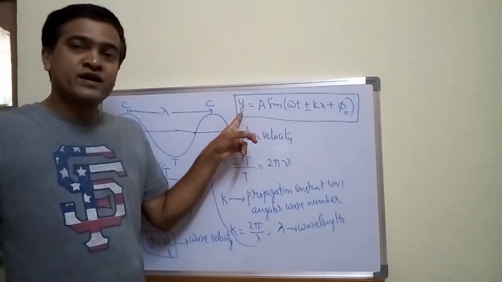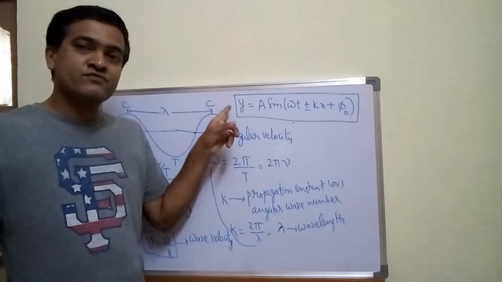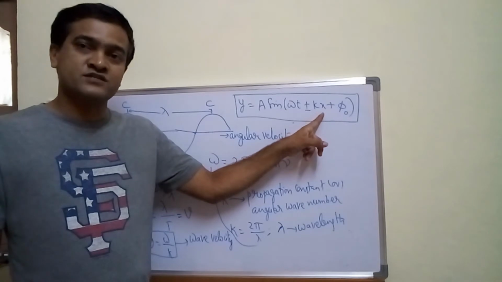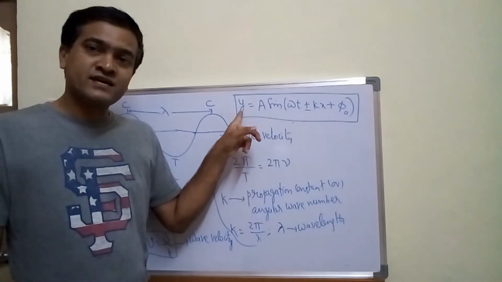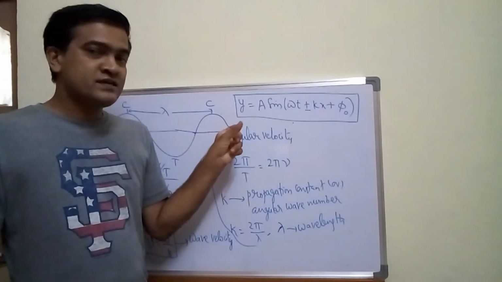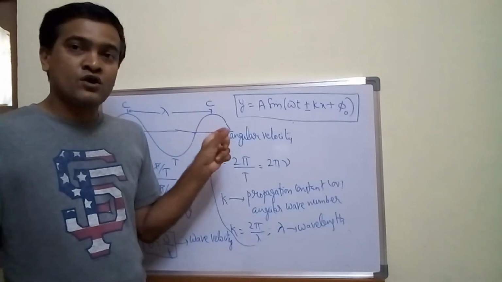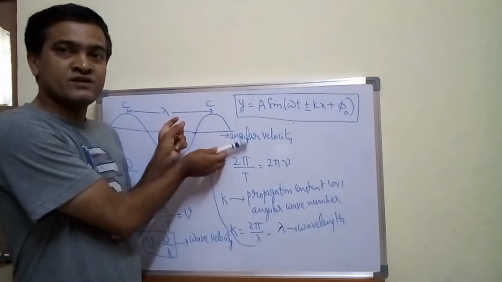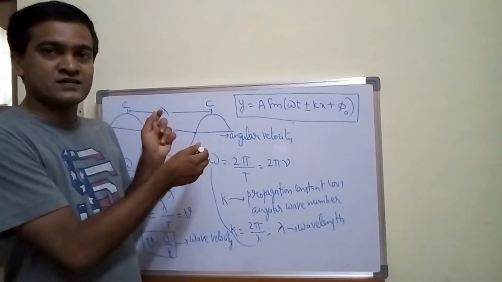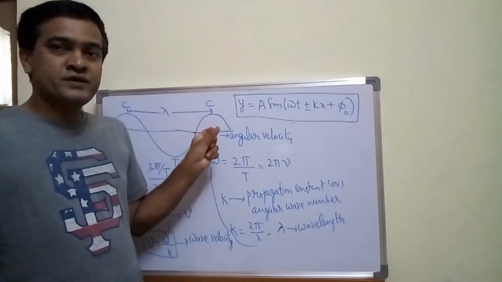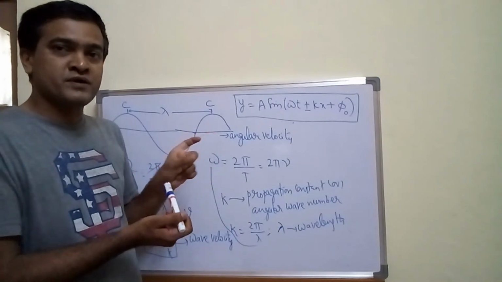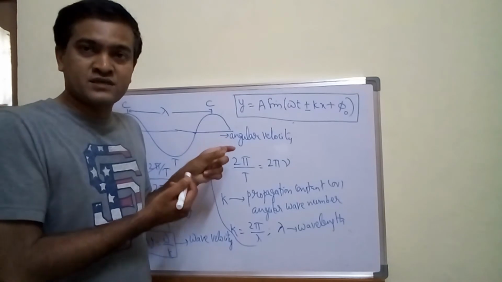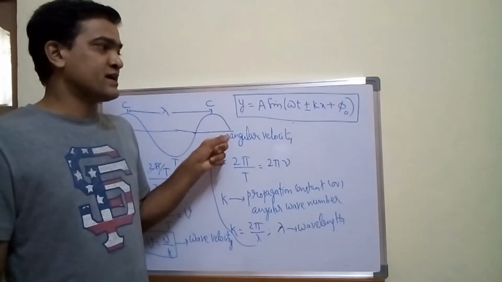Now in place of y if I write z, and in place of x if I write y, what does it indicate? If I write z here, particle is oscillating along z axis. If I consider this as y axis, this one as x axis, then this would be z axis. So particle would be oscillating about its mean position, or it is executing simple harmonic motion along z axis.